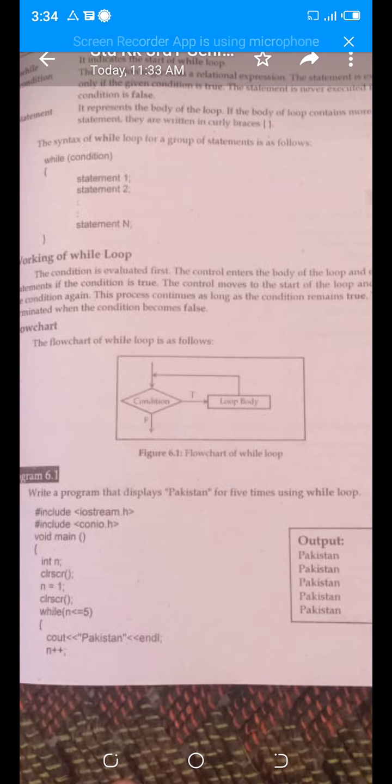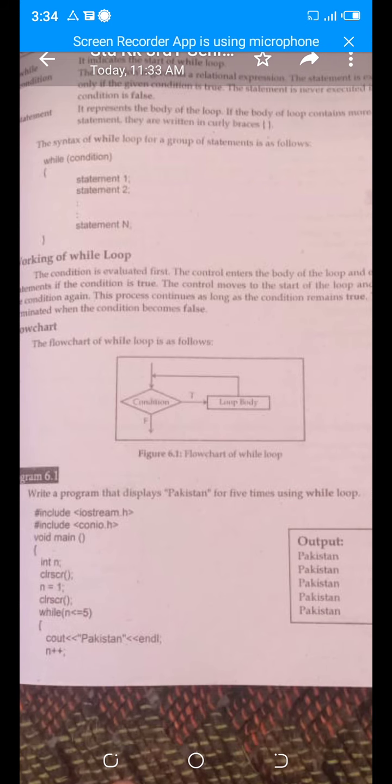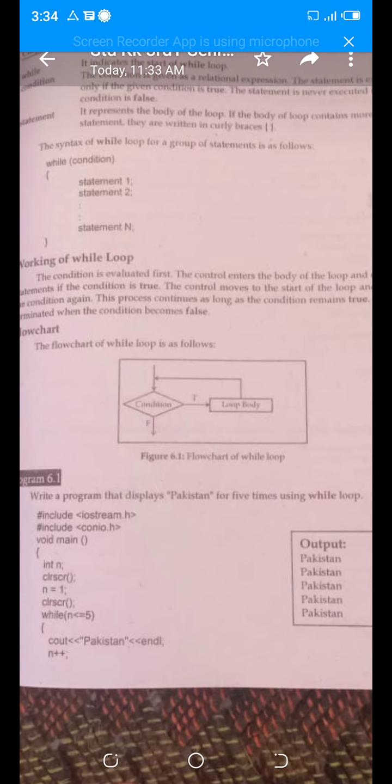After that, they give the terminating condition. The loop will remain in execution until the value of n is less than or equal to 5. It means when the value is more than 5, the condition will be false and the statement of the while will not be executed. Now it will check. For example, n is 1. Now look here, 1 is less than 5. The condition is true. Now Pakistan will be displayed on the screen.